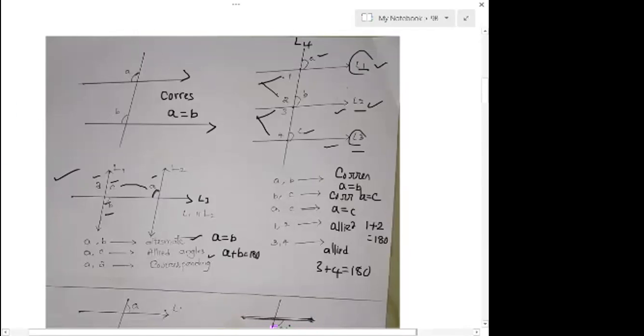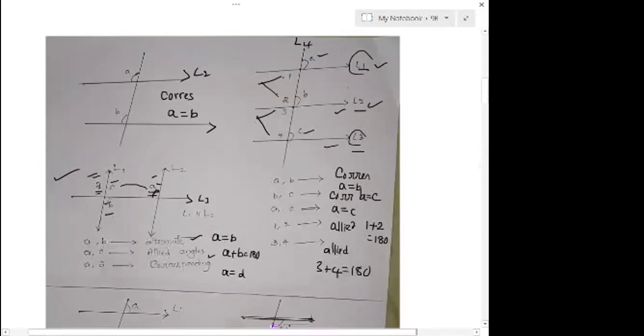What about A and D? These two angles are corresponding, so again they are equal. A equals D. What I am expecting is that you identify the type of the angles and their nature. Sometimes we have lines like this, L1 and L2.